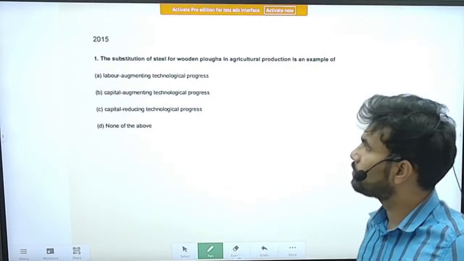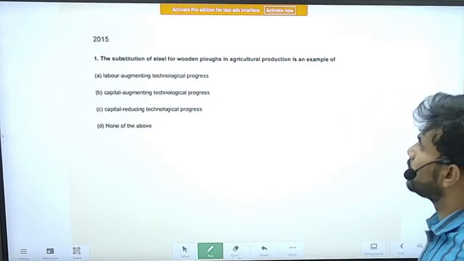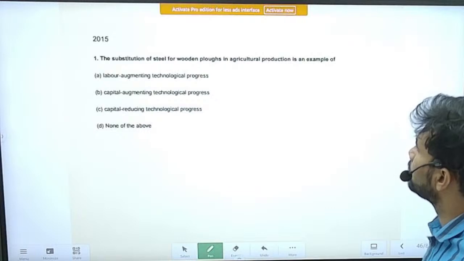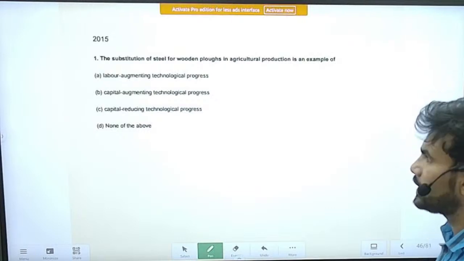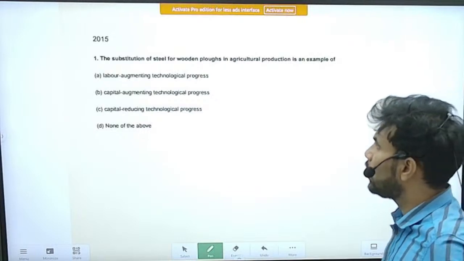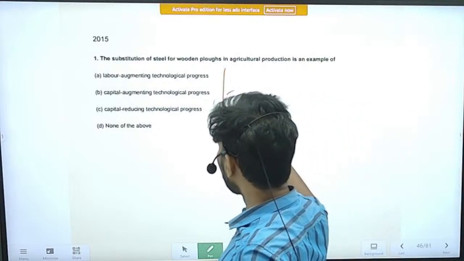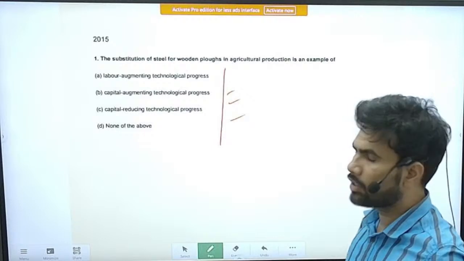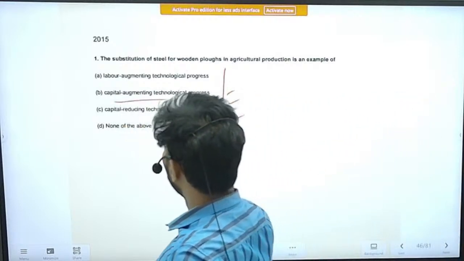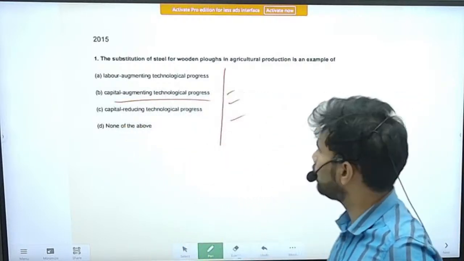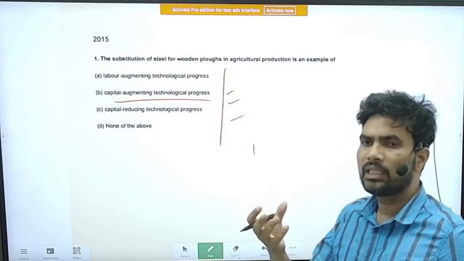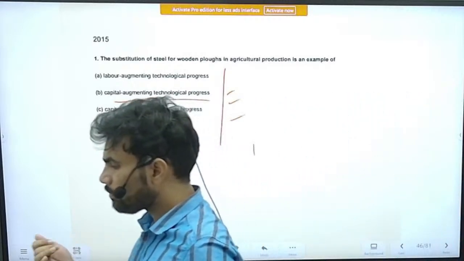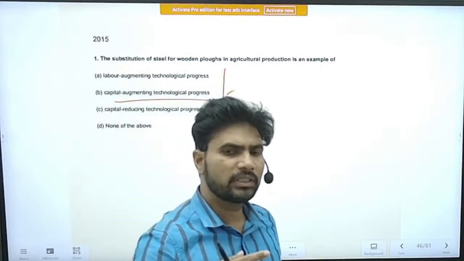Right. The first question is: the substitution of steel for wooden plows in agriculture production is an example of which of the following? At that time a large debate was going on about what kind of investment it was. It is capital augmenting technological progress. If you use the wooden plow, the depreciation is high.